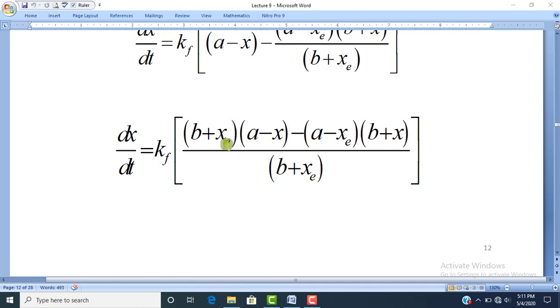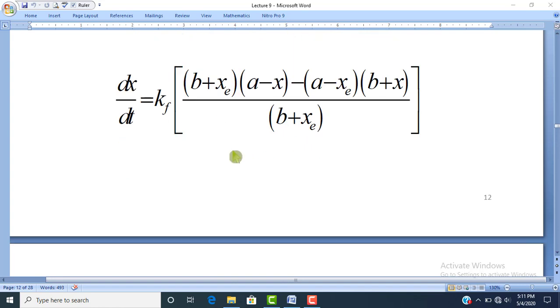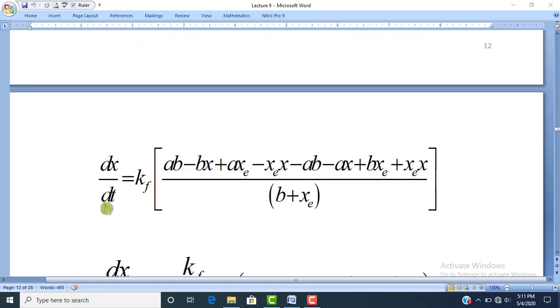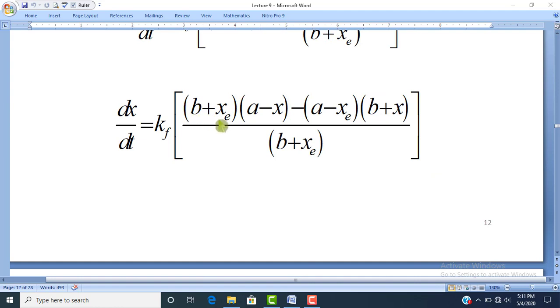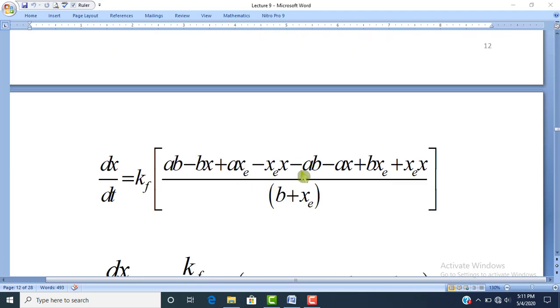Now we will multiply the terms inside the bracket. So (B + Xe) will be multiplied with (A - X) and (A - Xe) will be multiplied with (B + X). After multiplication we get dx/dt = Kf[AB - BX + AXe - XeX - (AB - AX + BXe + XeX)]/(B + Xe). This has been obtained by multiplying (B + Xe) into (A - X). Similarly, multiplying (A - Xe) with (B + X) we get AB - AX + BXe + XeX.